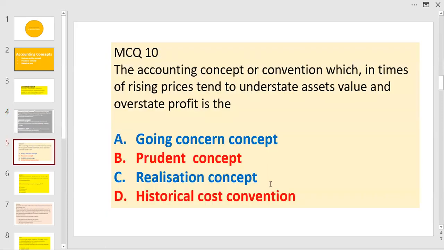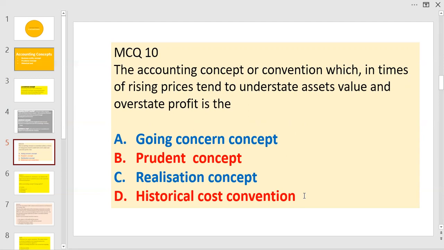The accounting concept or convention which in times of rising prices tends to understate assets value and overstate profit. A few options are given. Going concern means continuity of the business uninterrupted, at least for a foreseeable future, that is minimum 12 months. Prudent concept is the intelligent approach. Realization is after the income is fully realized to recognize. Historical cost is the answer.